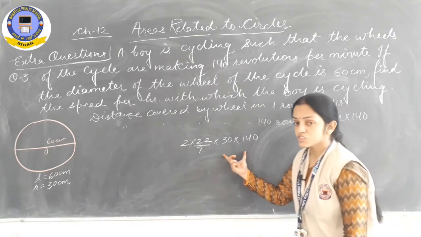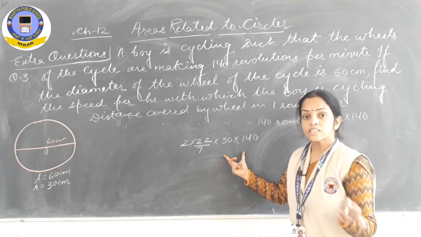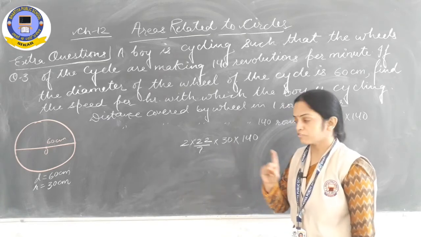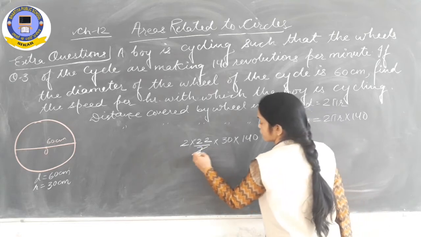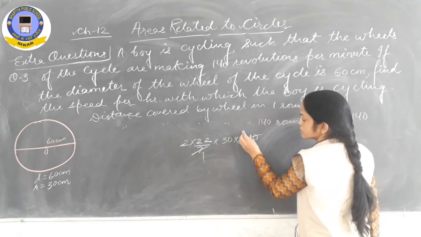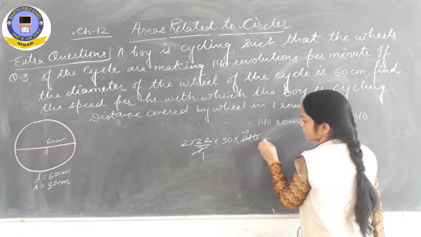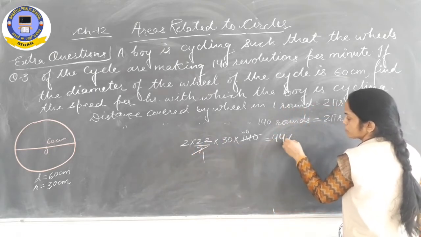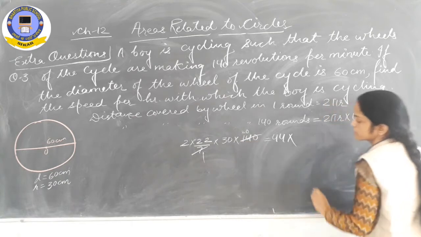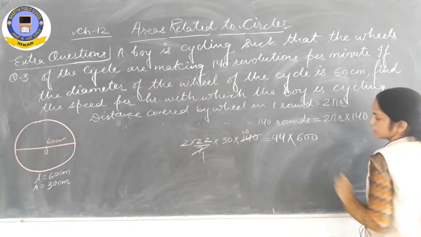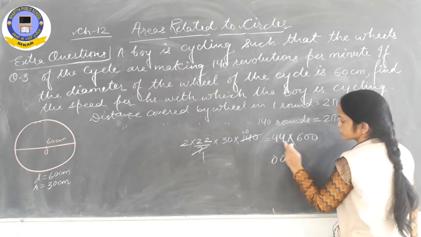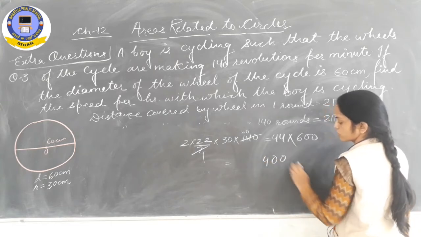So the distance which we will find will be the distance covered by the wheel or cycle in 1 minute. Solve it now. 7 ones are 7. 7 twos are 14, 0. Now multiply. 2 multiplied by 22, 44. Multiply by 30, multiply by 20, 600. So it will be equal to 0, 0. 6 fours are 24.